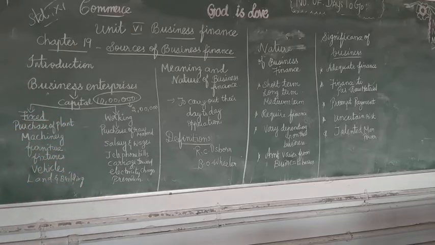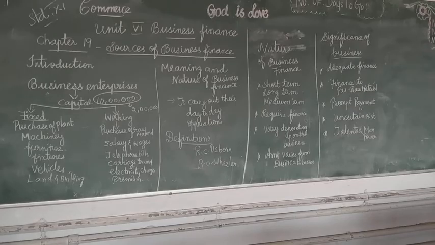Then purchase of plant, machinery, furniture, fixtures and also vehicles. If we want to purchase a car, or a van to distribute all our products, that is called a vehicle, and so many things, land, buildings, everything. While working capital requirements include purchase of raw materials, payment of salary and wages, incurring operating expenses like telephone bill, carriage inward, carriage outward, electricity charges, insurance premium, stationery charges, and everything we need, isn't it?